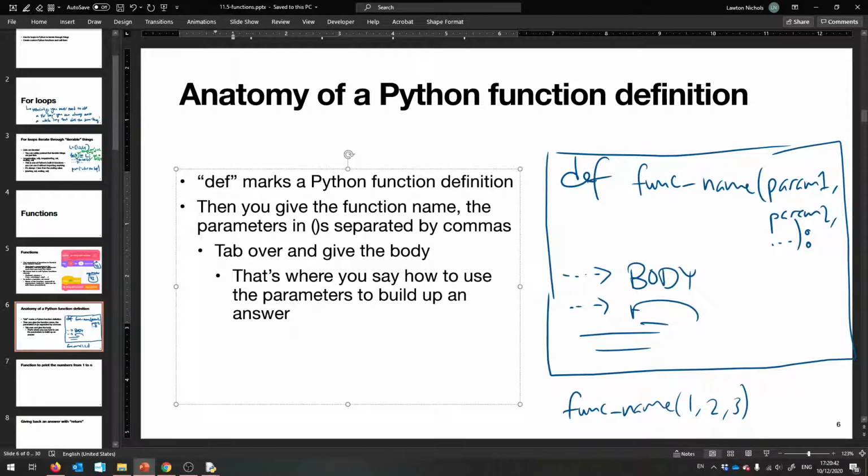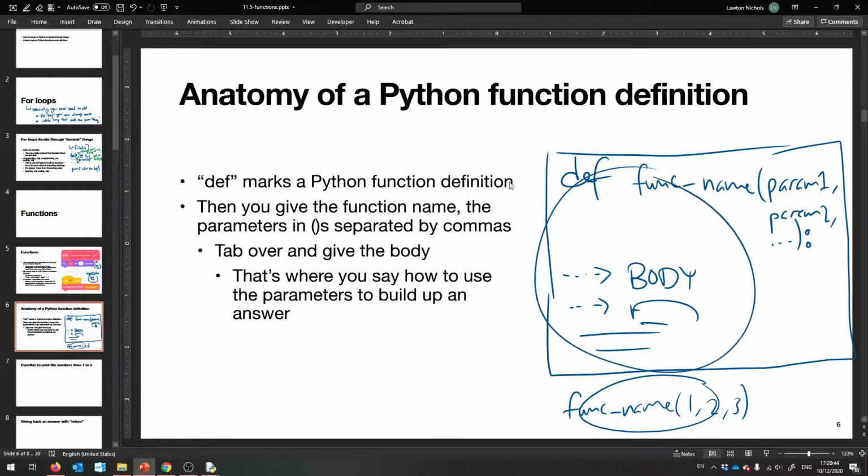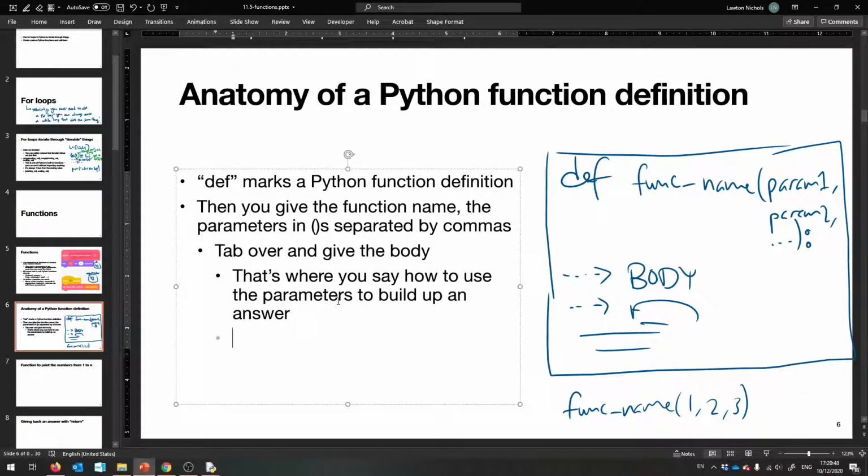And that's your function. So every time you call it, it's going to run all this code. Okay? So that's the last piece of the puzzle. Every time you call your function, the code for the definition gets run.